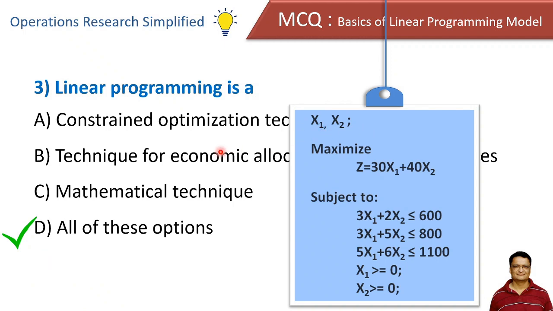Now these techniques are used for allocation of resources, and we convert the statement of the problem into mathematical equations and we solve these equations with some technique.